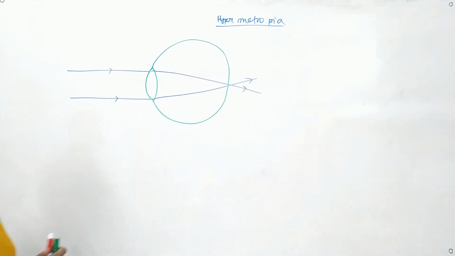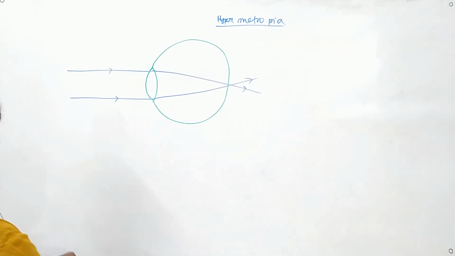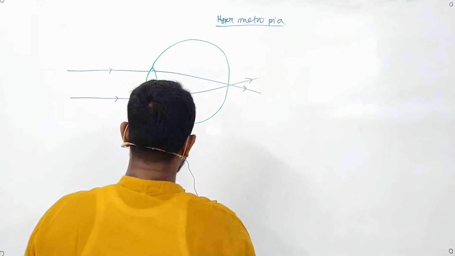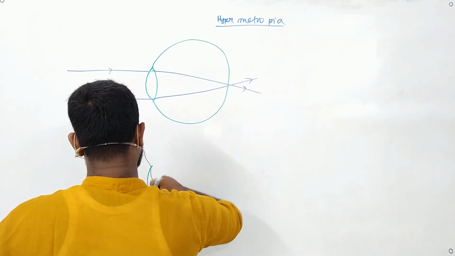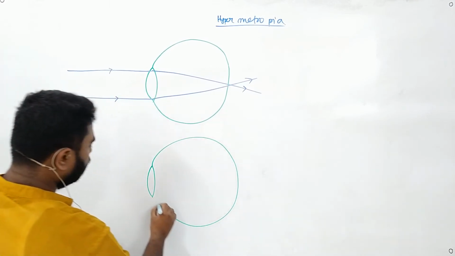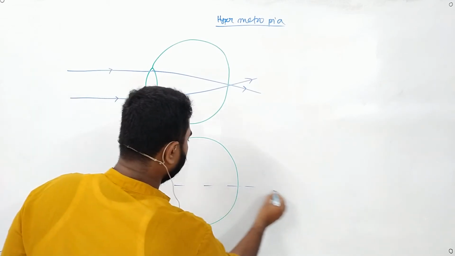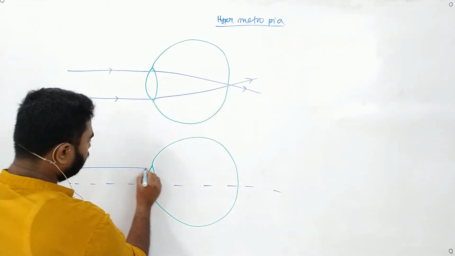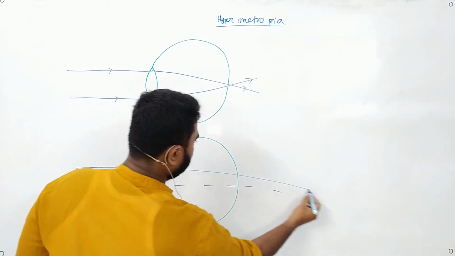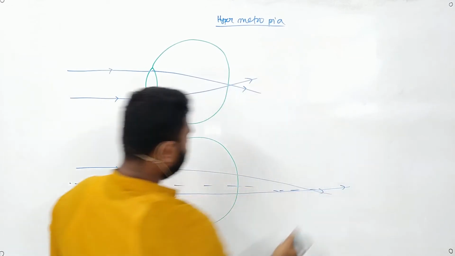Now if it is the case of hypermetropia, what will happen? The rays of light after refraction through the eye lens will form behind the eye, that is, if this is the line midway to the eye, the ray of light coming like this after refraction will form image somewhere behind the eye.